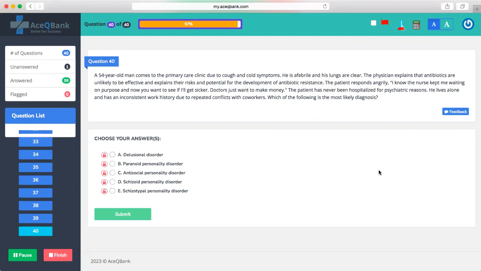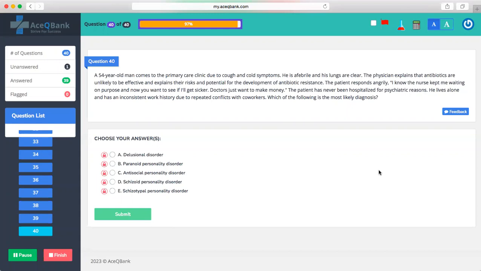Doctors just want to make money." The patient has never been hospitalized for psychiatric reasons. He lives alone and has an inconsistent work history due to repeated conflicts with co-workers. Which of the following is the most likely diagnosis? Delusional disorder, paranoid personality disorder, antisocial personality disorder, schizoid personality disorder, schizotypal personality disorder.